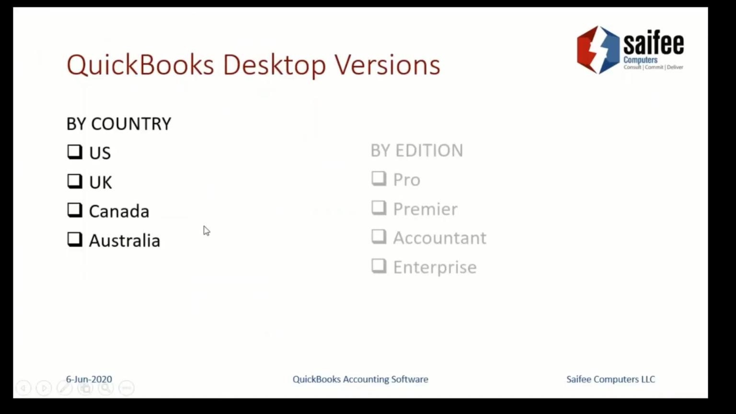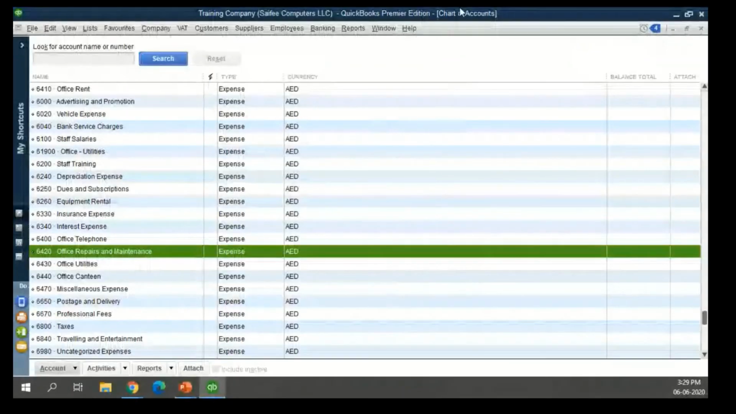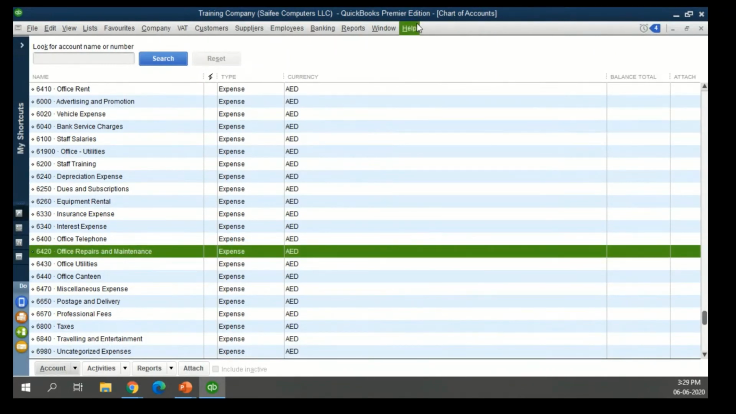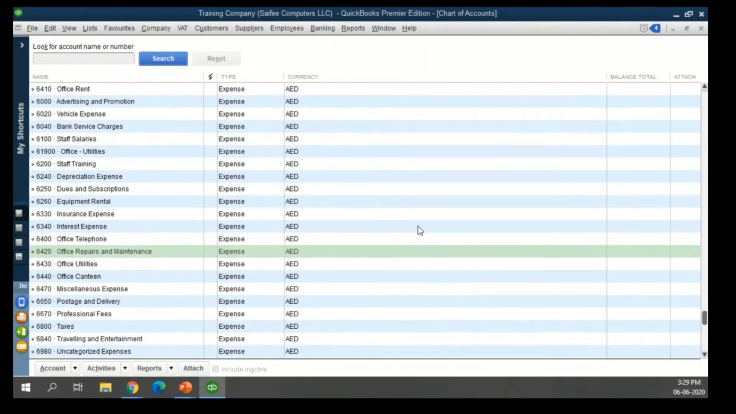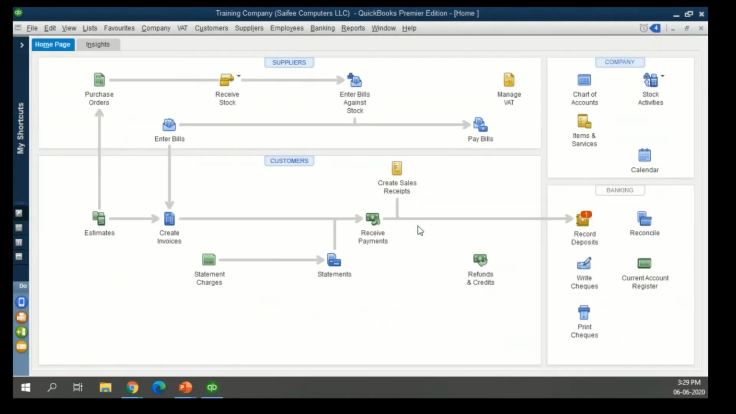So we have QuickBooks from different desktop versions. So we have US, UK, Canada. First of all, you need to identify which version you are using. Let me help you with that. You can simply go to help and click on about QuickBooks. This can give you some information about the software that you're using. If you want, you can share this information with us by email. We can tell you exactly what it is, or you can give access to one of our colleagues. They can help you identify the same.